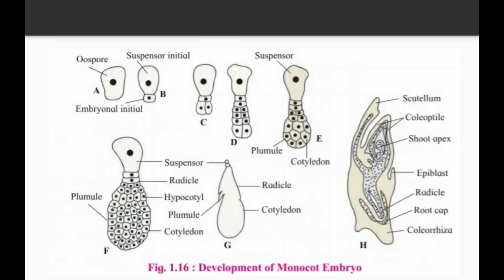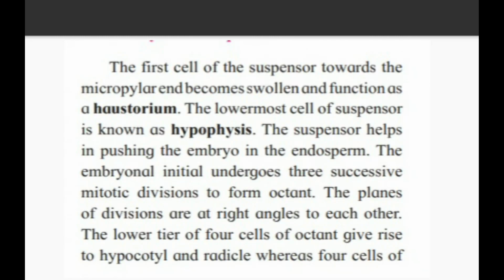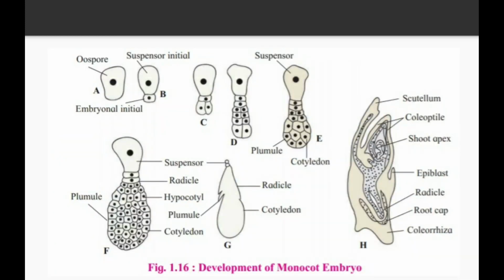So this is the diagram of development of monocot embryo. In another lecture we are going to cover the development of dicot also. So this is the description about the dicot one, not the monocot. Whenever they ask you about the monocot, you have to explain up to hypocotyl and radicle formation and the haustorium only, no development of other things. So this is the diagram. As I said earlier, you have to explain the diagram also, which provides a good impact to your examiner.